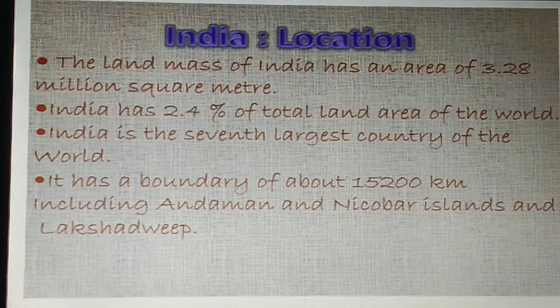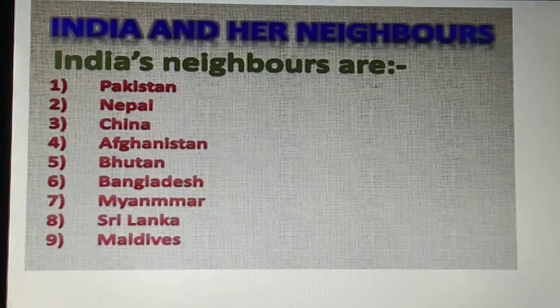India has 2.4% of the total land area of the world, and it is a wonder that India is the 7th largest country of the world, which has a coastline of about 7516 kilometers, including Andaman and Nicobar Islands and Lakshadweep. So this is all about your location.